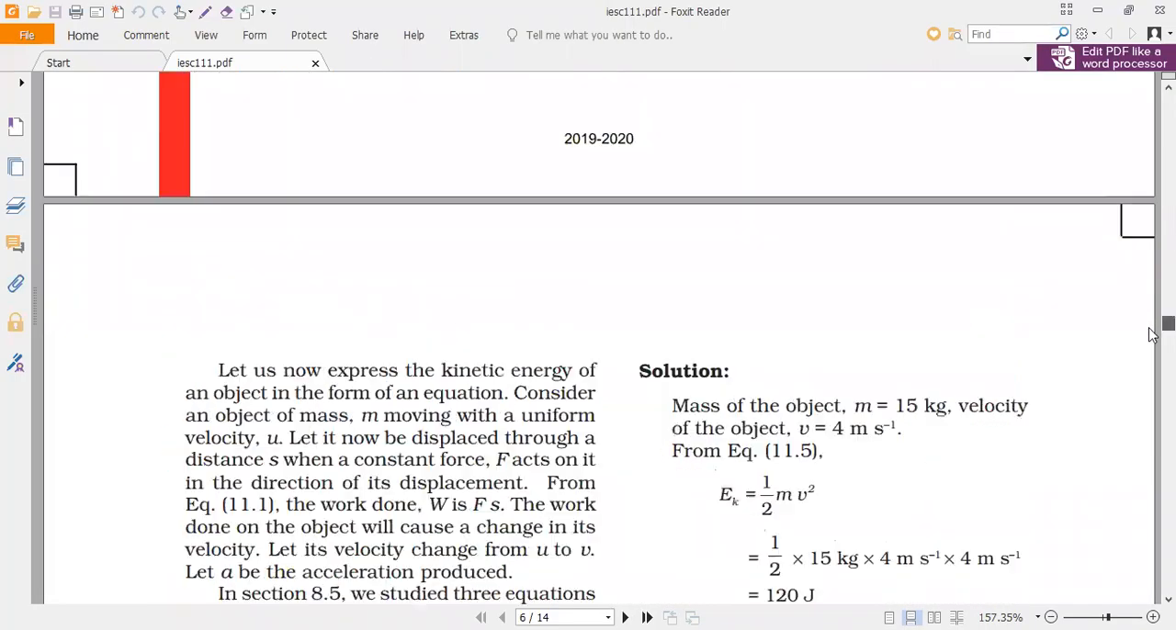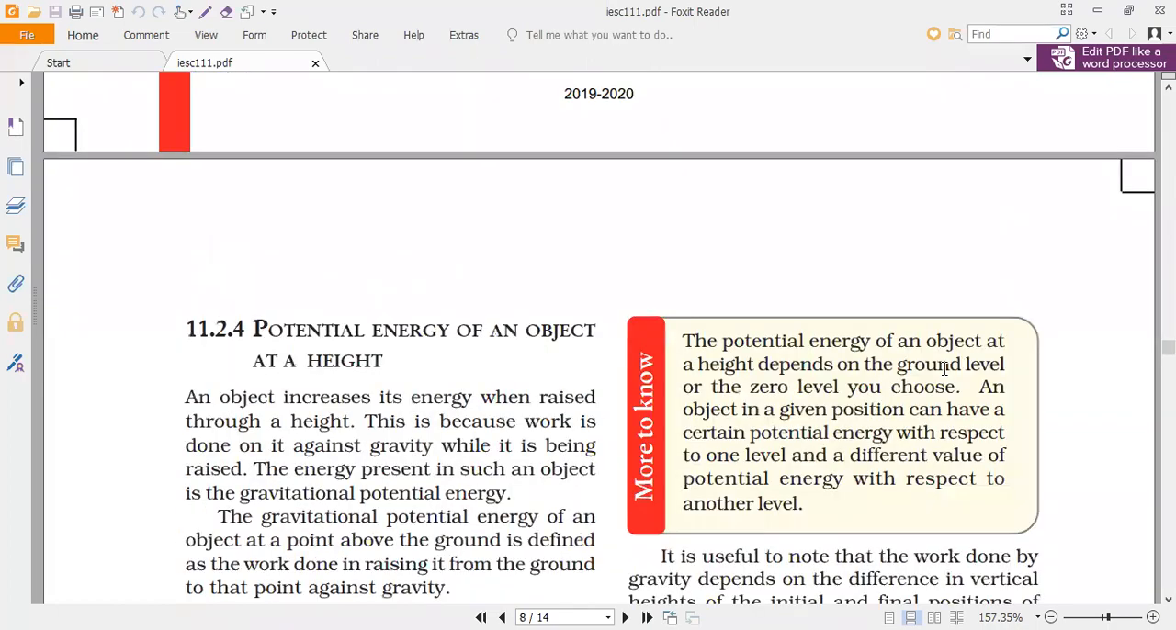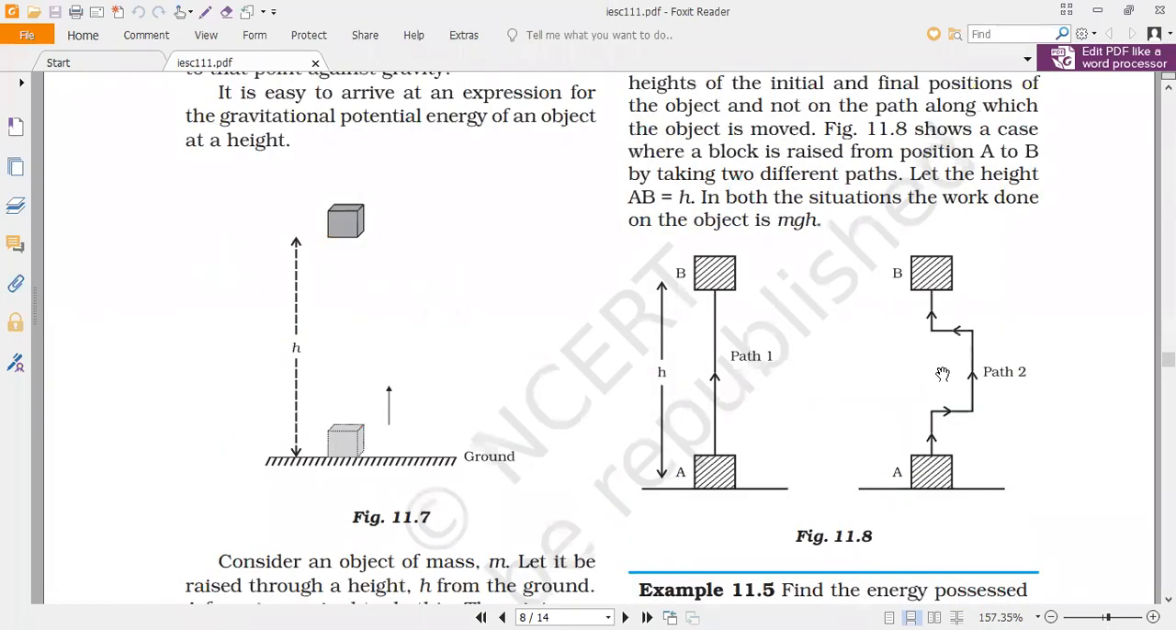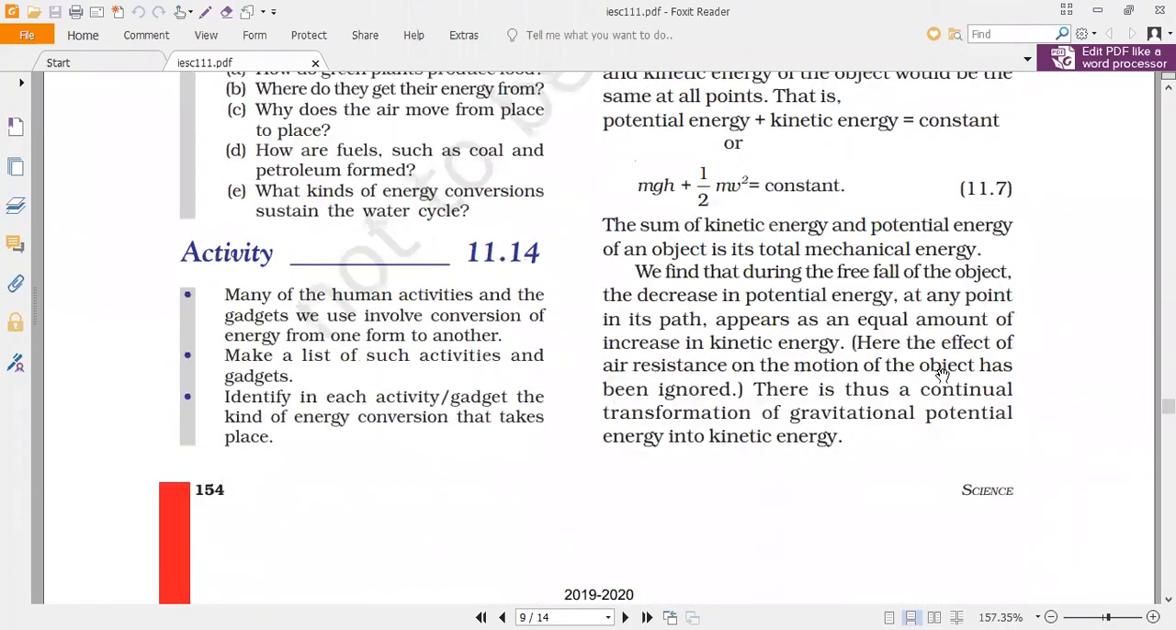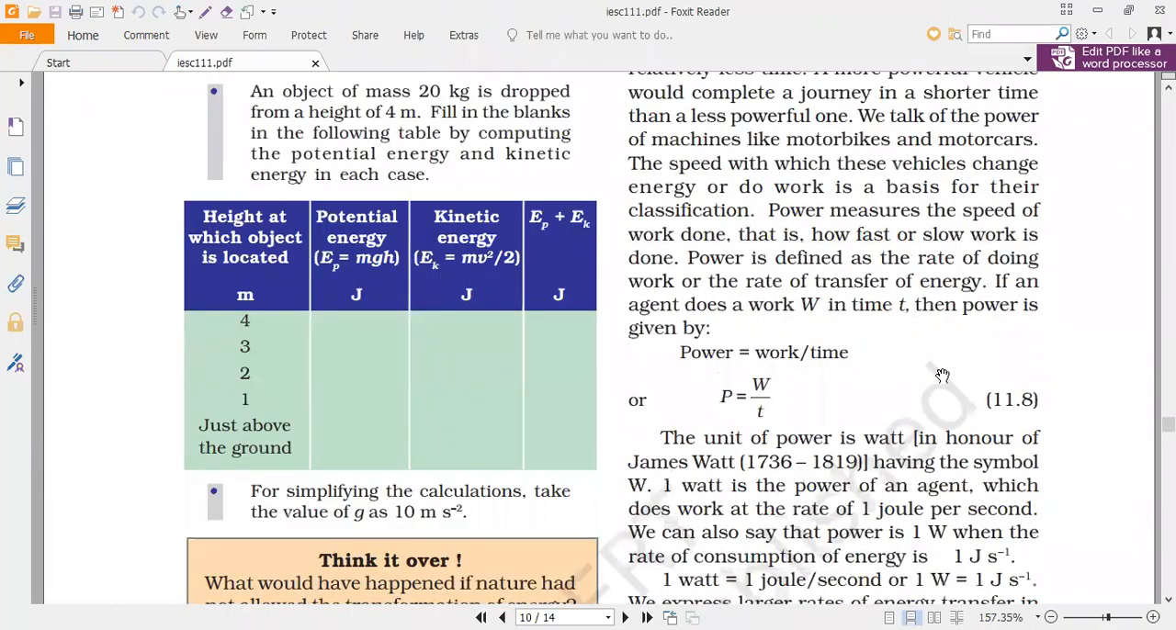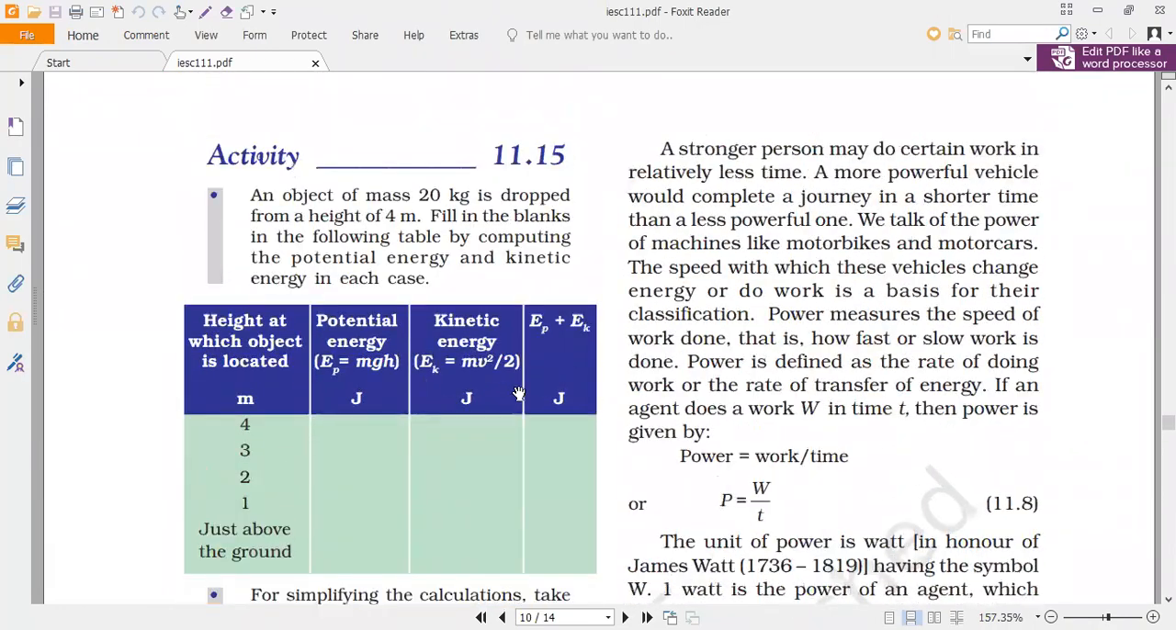Now, all of you take your NCERT book. You will have an activity on the law of conservation of energy. We are going to solve it and prove that the law of conservation of energy says energy can neither be created nor destroyed; it can only be transferred. We are going to do this activity, just above the ground. You can see the height at which the object is located: 5 meters, 4 meters, 3 meters, 2 meters, 1 meter.